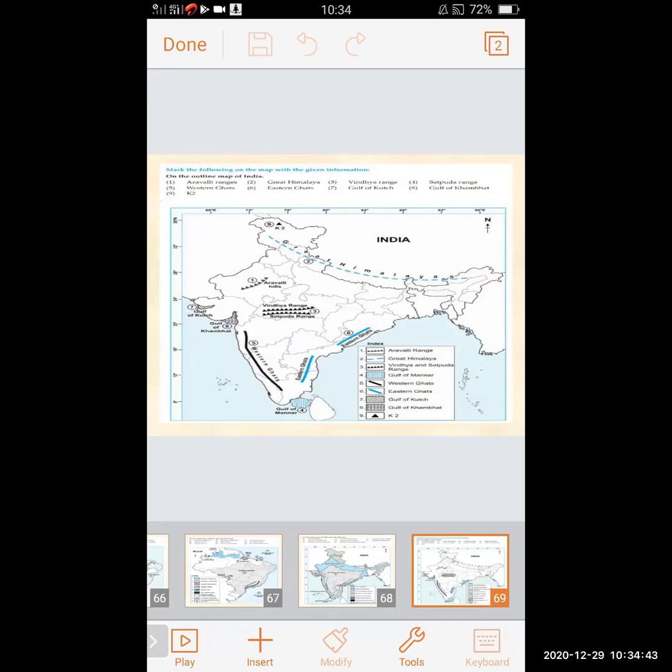This is the next map. We can see here points are given, and you have to indicate the points in the map. You have to mark the following on the map with the given information index. You have to prepare to see the location where it is located. The Aravalli Hills is shown in this map.